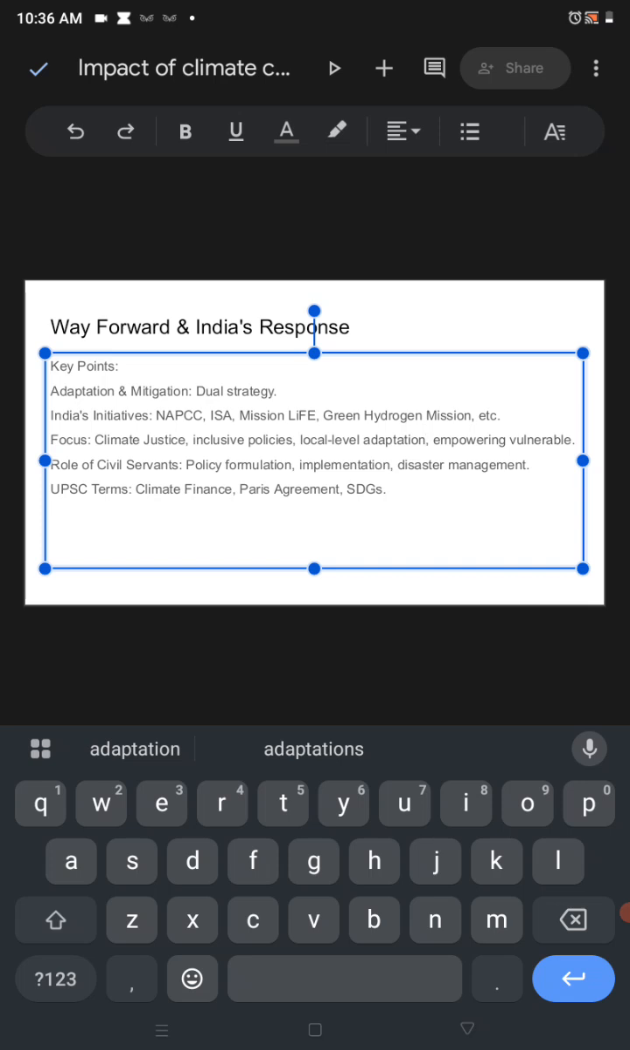Okay, UPSC terms: climate finance. As we know, the developed countries have to give support to the developing countries to combat climate change. Paris Agreement and Sustainable Development Goals. Our development should be done in a sustainable way.